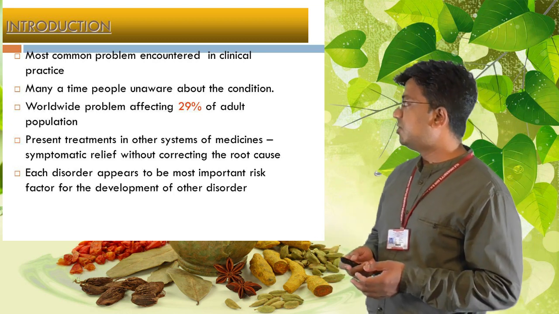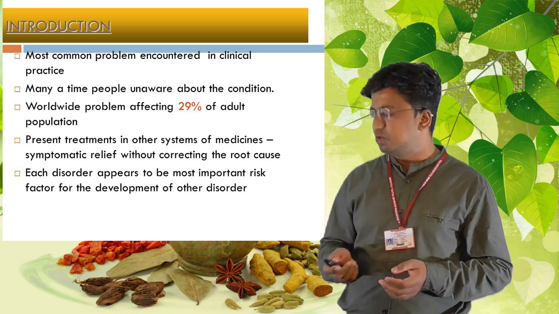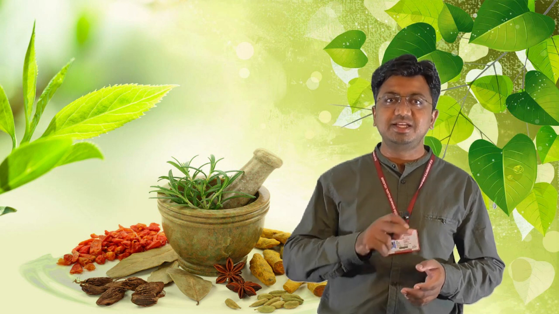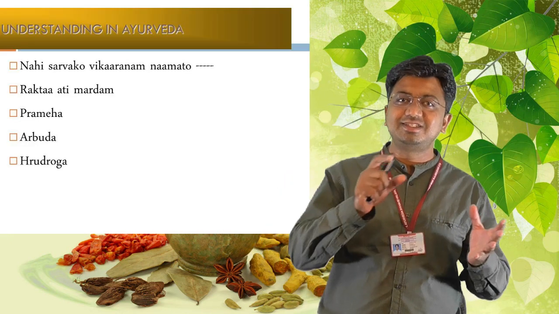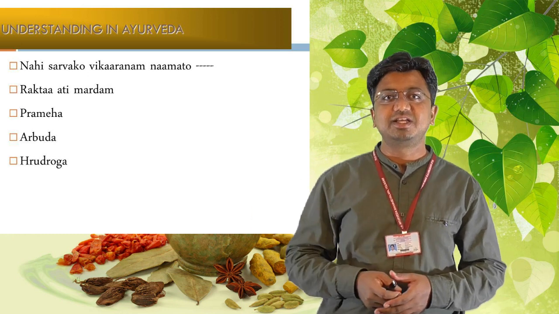Each disorder appears to be an important risk factor for the development of other diseases too. In our Ayurveda understanding, it is told by Acharyas that Nahi Sarva Vikaranam Namatu Dhruvatu Asti. That means for emerging diseases, we can't name them particularly and correlate them with a disorder mentioned in the classics.